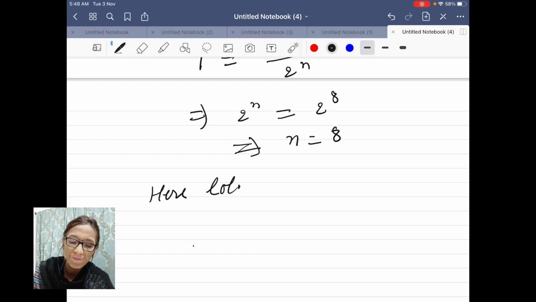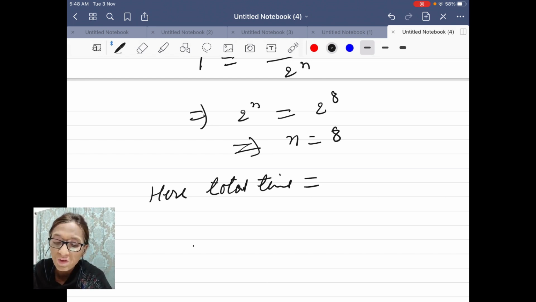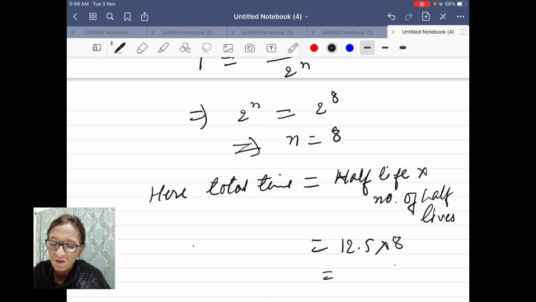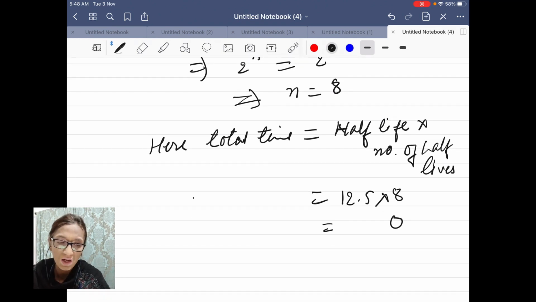Total time is equal to half-life into number of half-lives, which is equal to the number I have already obtained, 8, and half-life is given as 12.5, and this comes equal to 100 hours.